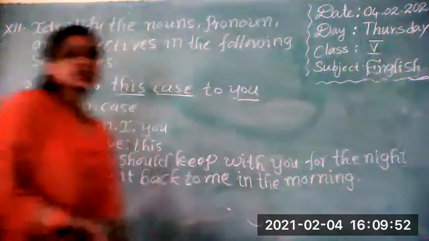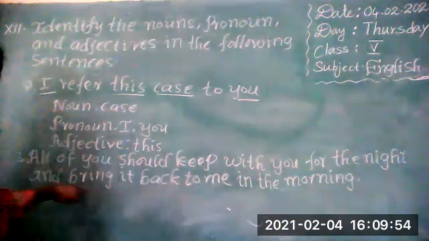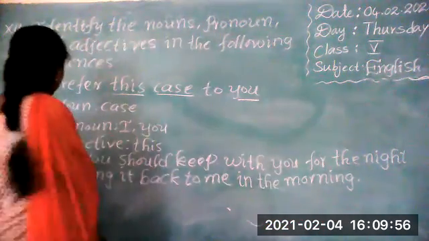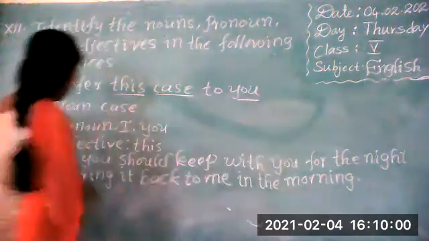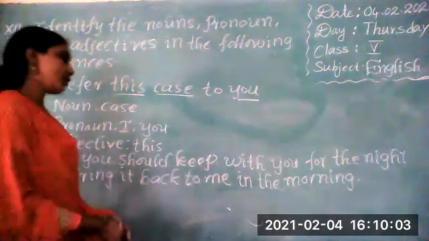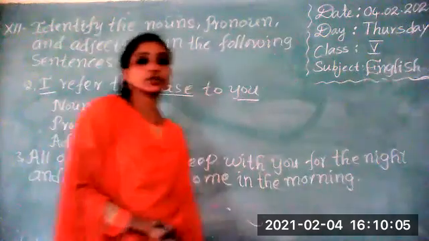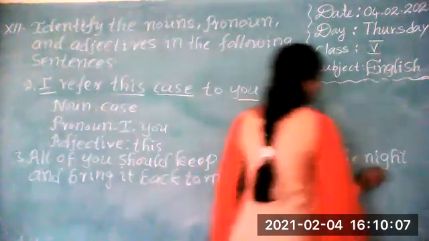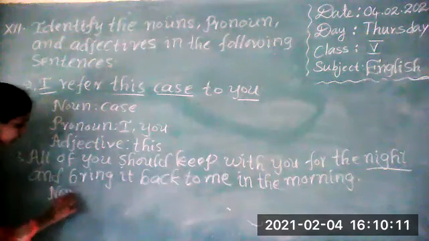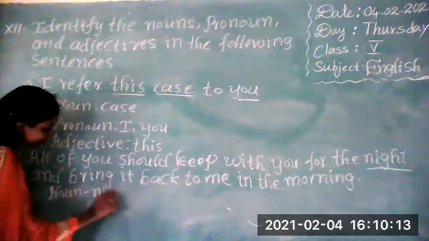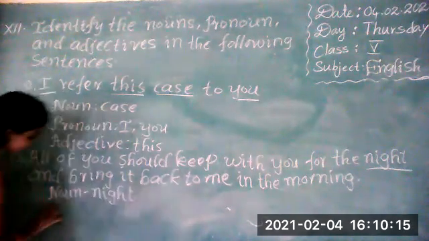Okay. So what is the noun here? Yes, very good. Now it's night. Once read the sentence. All of you should keep it with you for the night and bring it back to me in the morning. So here night is the noun. What are the pronouns here?